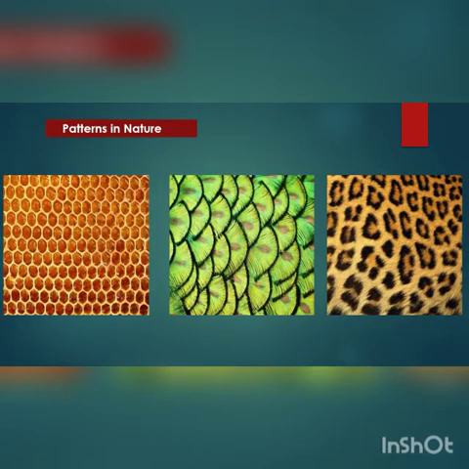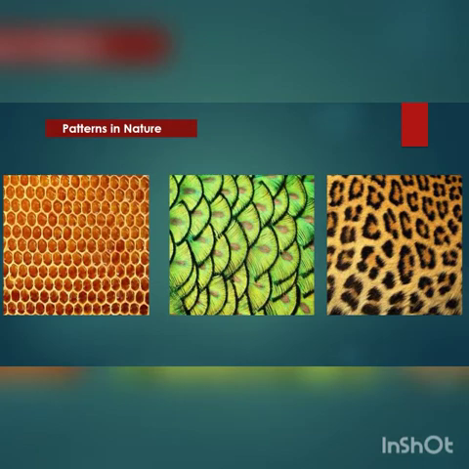Now patterns in nature. In our surroundings there are different kinds of patterns. If you have a cat in your home, you can see on its body some black patches, some white patches. There are different kinds of cats. Some are black, white, or brown in color, right? So they make different kinds of patterns.